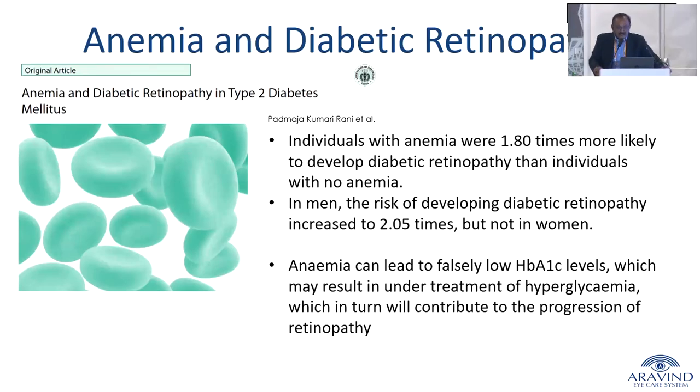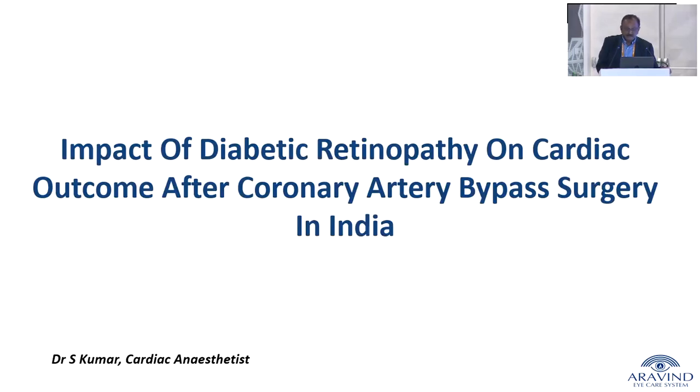Anemia, again, patients with anemia were 1.8 times more likely to develop diabetic retinopathy than individuals with no anemia. And anemia can also lead to falsely low HbA1c levels, which may result in the undertreatment of hyperglycemia, which could cause progression of retinopathy. I wouldn't go into the pathology of that.